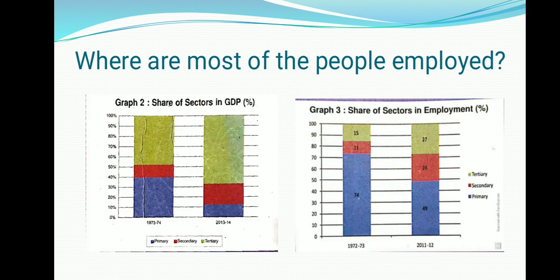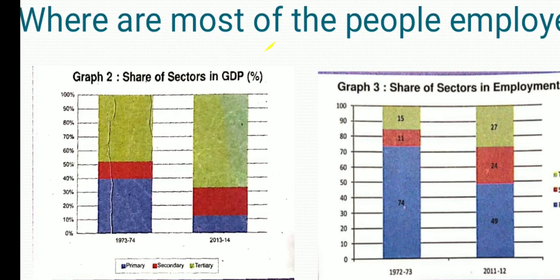So let us compare once the shares of the sectors in GDP and shares of the sectors in employment. This is also something very important to talk about, students. If we talk about the shares in 1973-74, main contribution was of course by the tertiary sector, but primary sector was also contributing quite good.